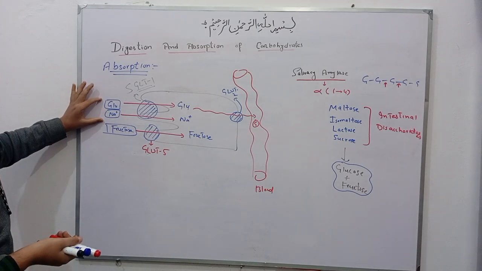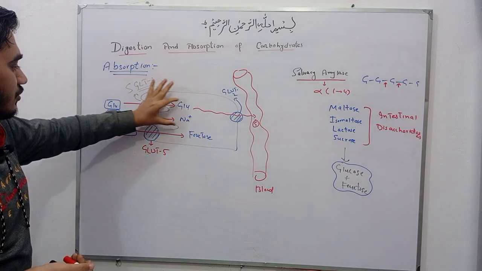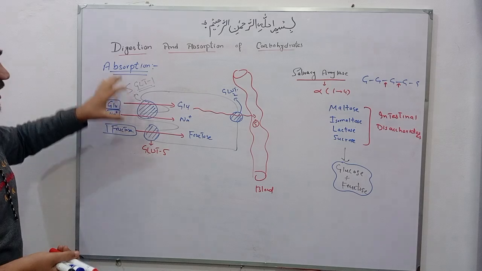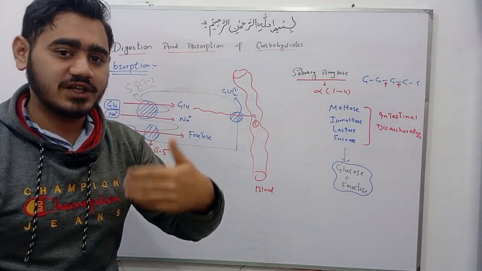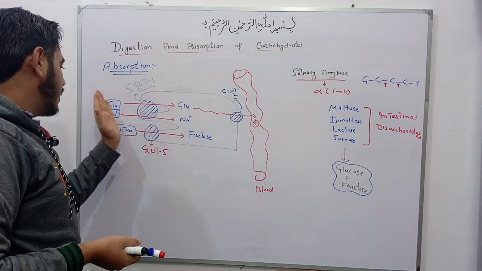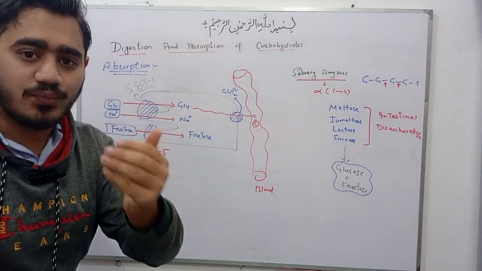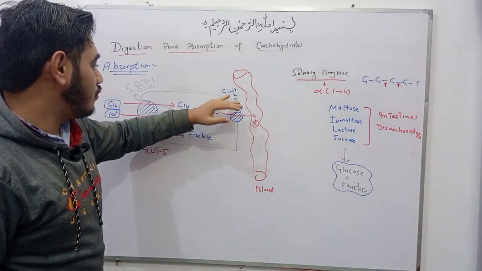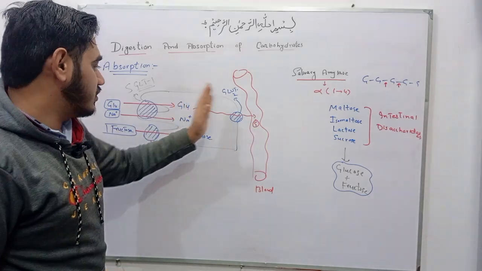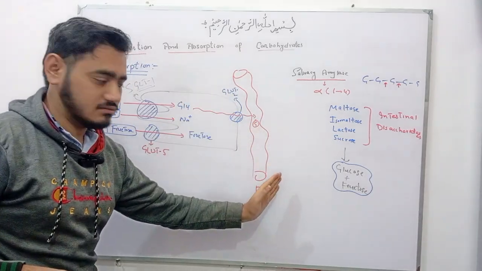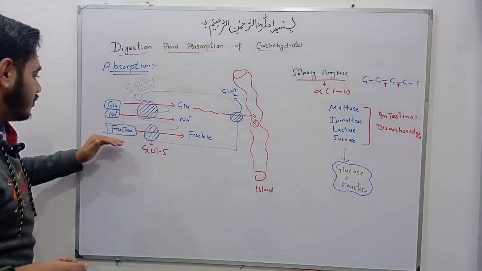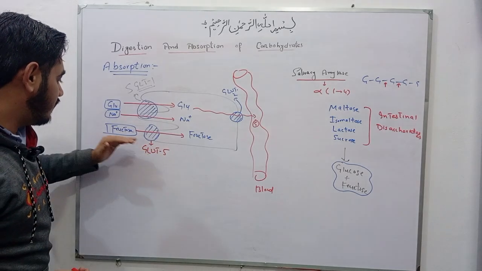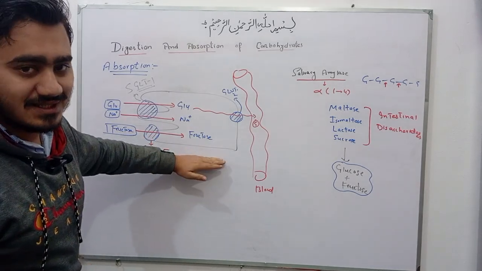This glucose along with sodium is absorbed into the intestine with the help of carrier protein, sodium dependent glucose transporter 1, and this type of transport is called secondary active transport. And glucose and sodium move in the same direction, so that's why it is called symport. And glucose is absorbed into the blood with the help of GLUT2, glucose transporter 2, for the circulation. And fructose is absorbed through GLUT5, glucose transporter 5. Through this protein, fructose gets absorbed into the intestinal cells.